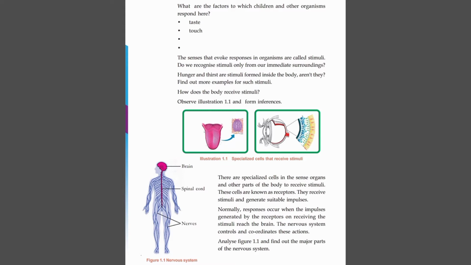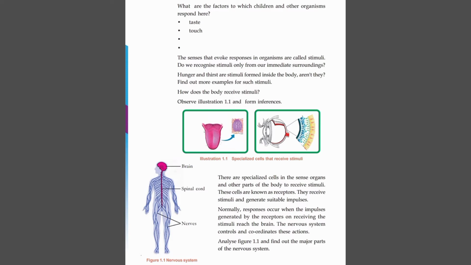So how does our body receive stimuli? Specialized cells. These specialized cells are known as receptors. They receive the stimuli and generate suitable impulses. Then we have to know how the responses occur. Normally the responses occur when the impulses generated by the receptors on receiving the stimuli reach the brain.